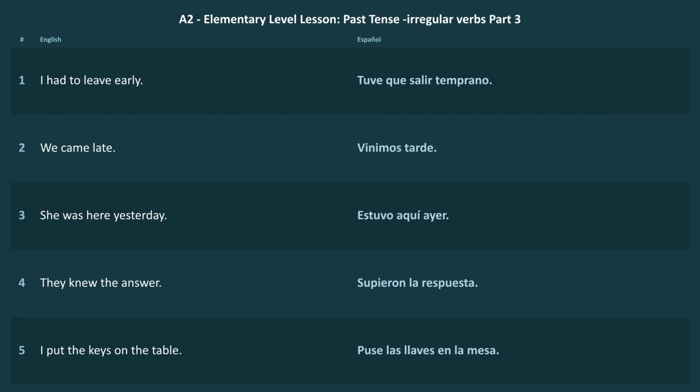Now, poner becomes puse. This one is gold because it's everywhere. Puse la mesa, I set the table. Puse música, I put on music. Puse las llaves aquí, I put the keys here. How do you say I put the keys on the table?